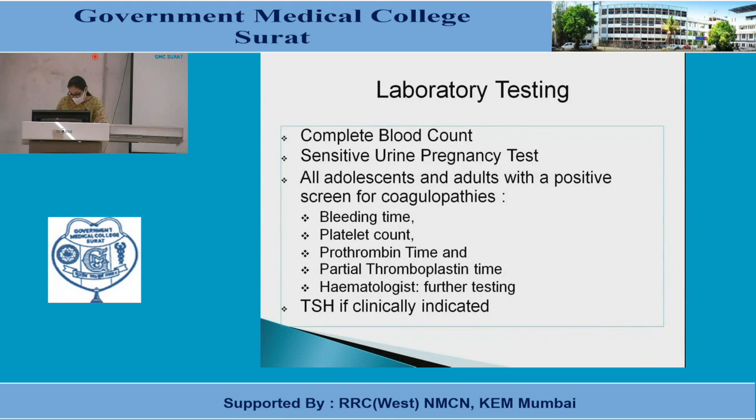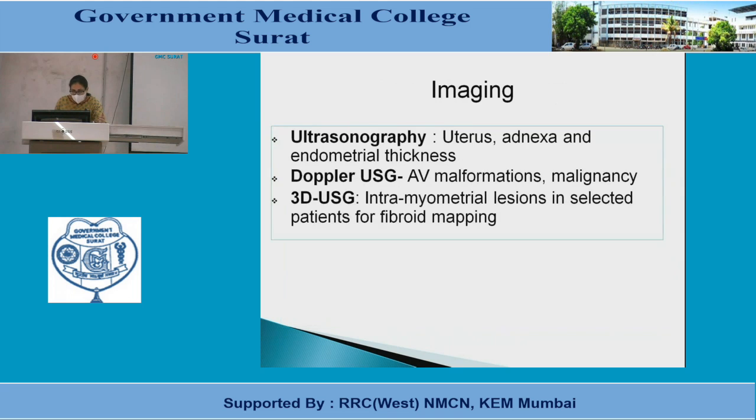TSH if clinically indicated. Other imaging investigations are ultrasonography of the uterus, adnexa, endometrial thickness, Doppler study for AV malformation and malignancies, and 3D USG for intramyometrial lesions in selected patients for fibroid mapping.